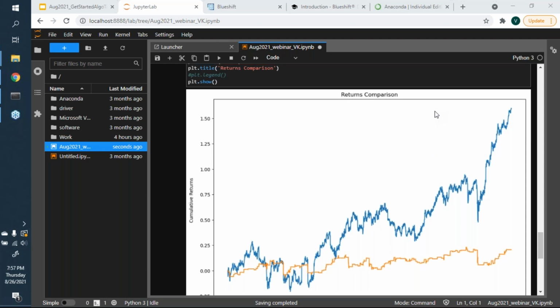Is my audio not there? I again see some people saying that they can't hear me. We can hear you, Vivek. Okay.